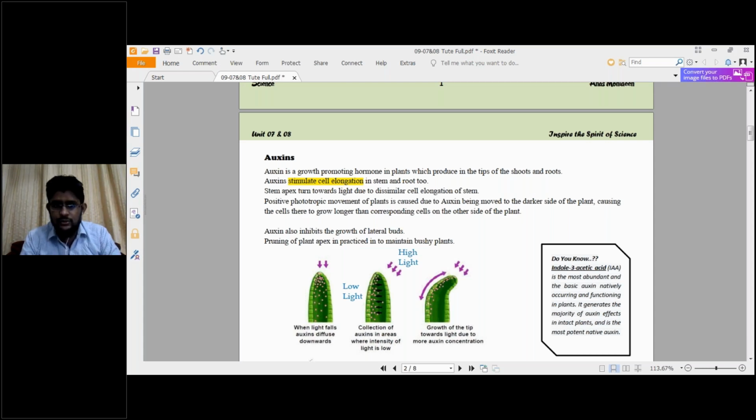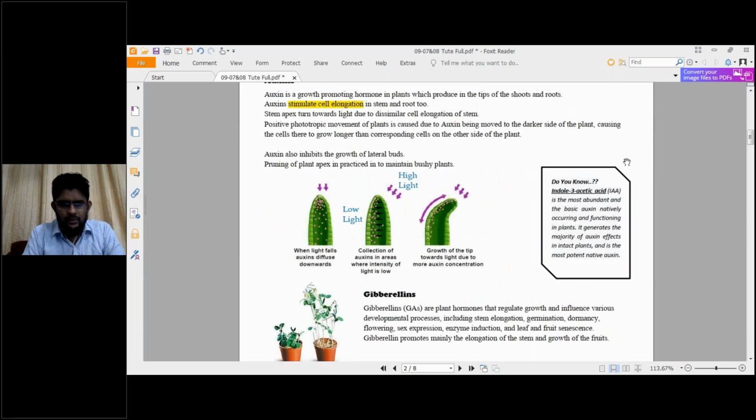Phototropic movement. So you just learn the term. It moves towards light. Photo means light, we refer. So since it is positive phototropic, it moves, it grows towards the light. Look at the image given here. There is a stem given.